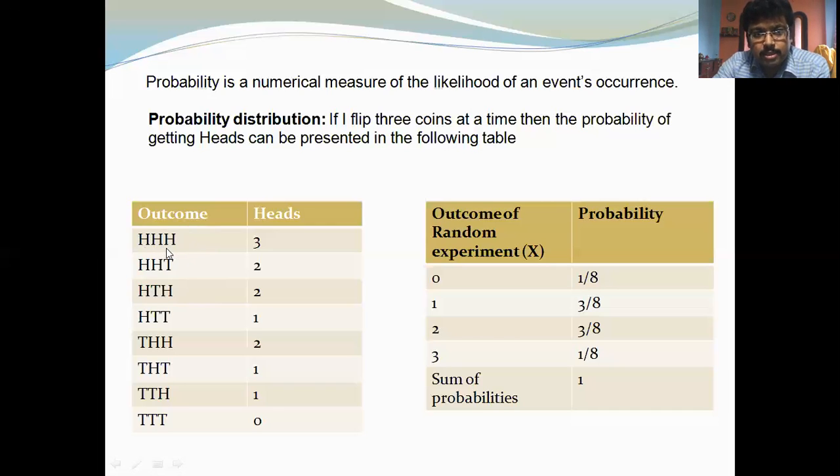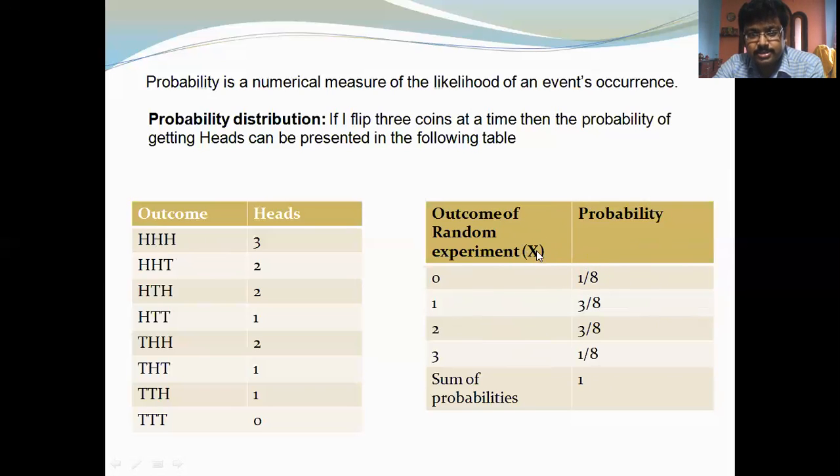So what is the numerical measure of the chance of occurrence of this event, three heads at a time? What is the chance? In this table, you can find the outcome of the random experiment X. Here X means the number of occurrences of heads.